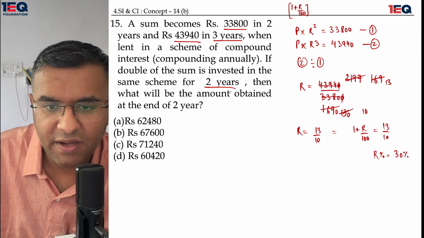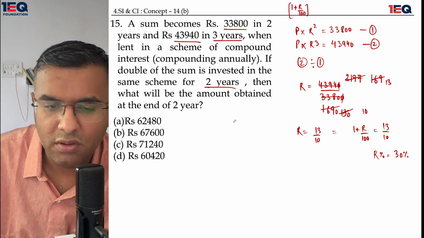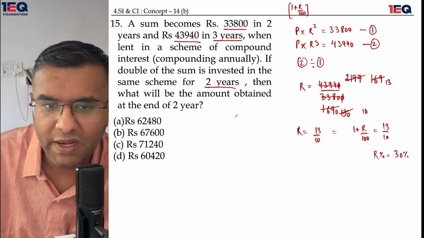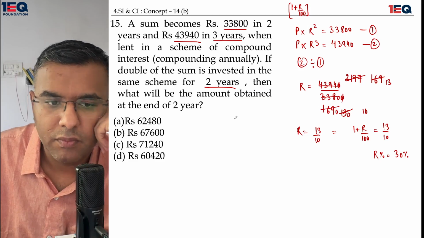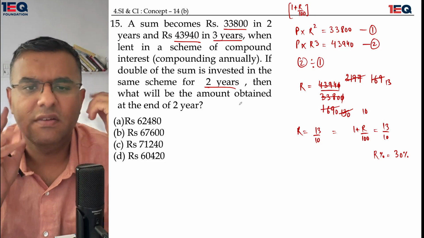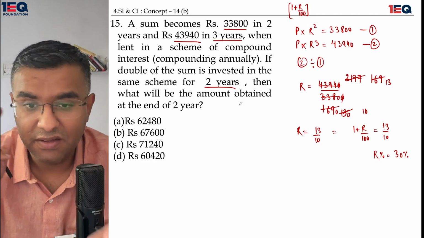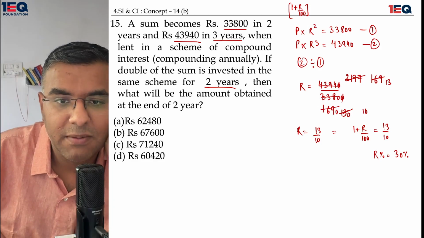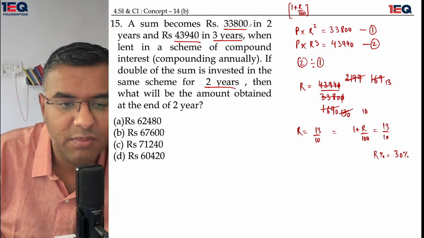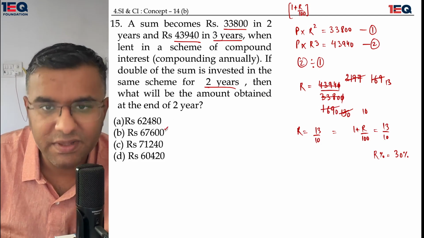First of all, let me quickly find out the value of p. I think I have some option here. If double the sum is invested in the same scheme for 2 years, I think we have a direct answer here. 33800 can be multiplied by 2, which would reach 67600, and this would be the answer.